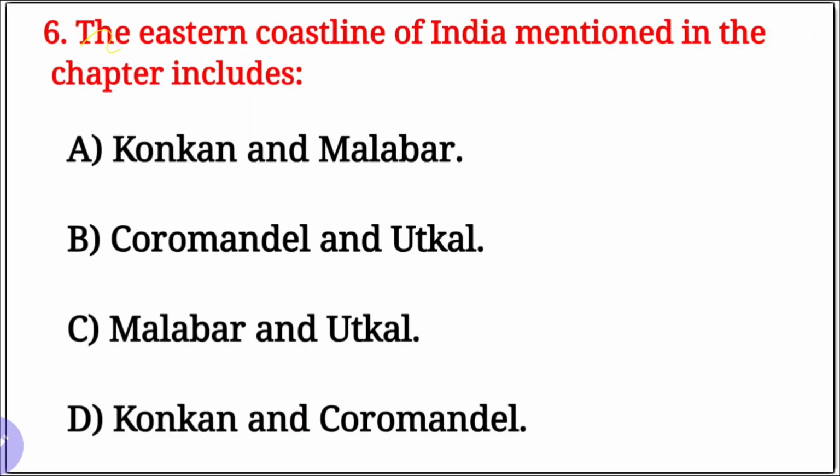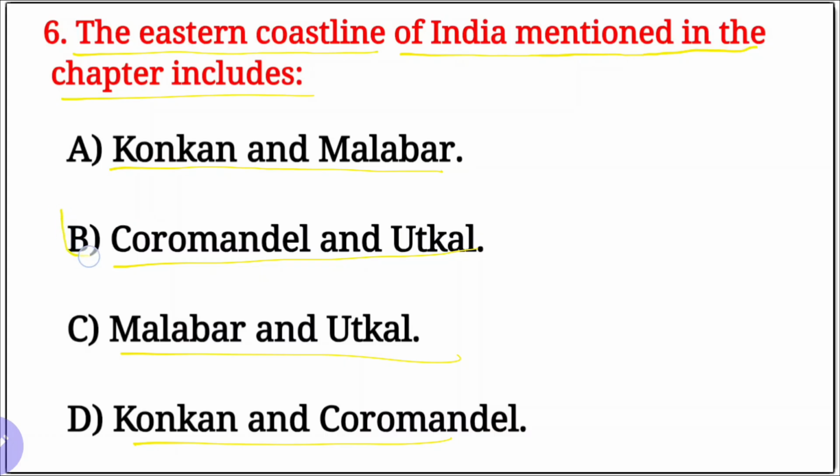Next, question number 6. The eastern coastline of India mentioned in the chapter includes, options are here: A, Konkan and Malabar, B, Coromandel and Utkal, C, Malabar and Utkal, and D, Konkan and Coromandel. Right option is B. Coromandel and Utkal are the eastern coastline. Western coastline, Malabar and Konkan and Karnataka.